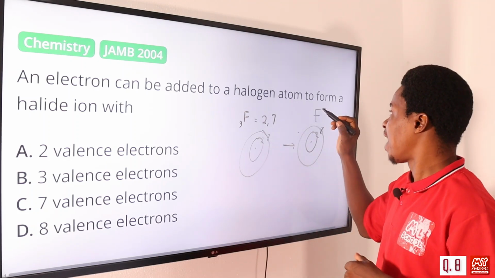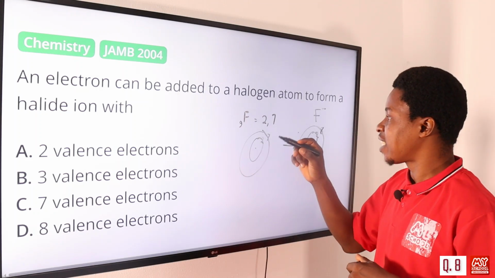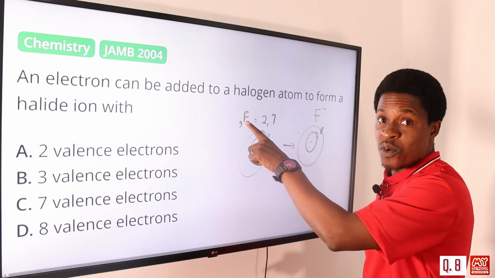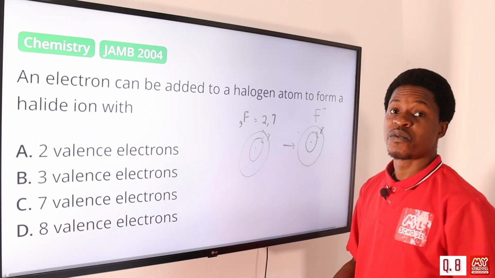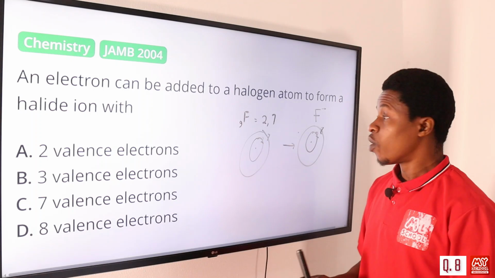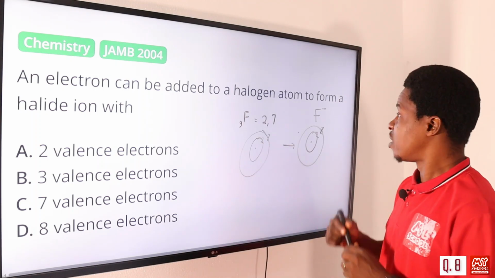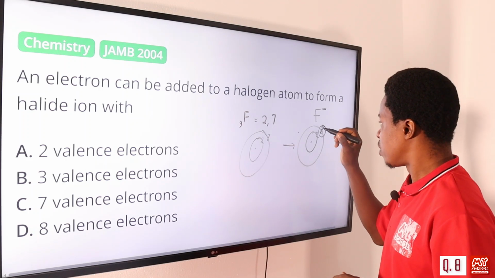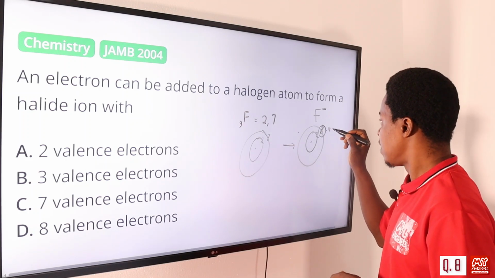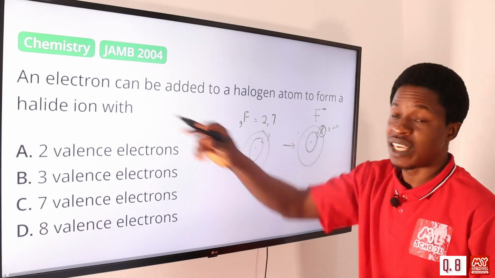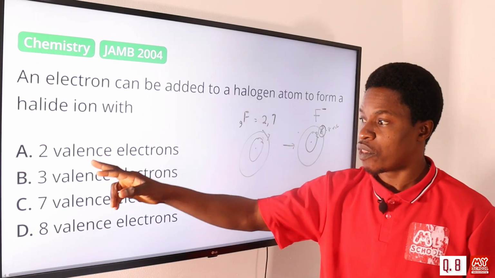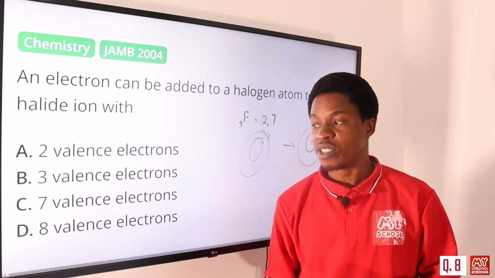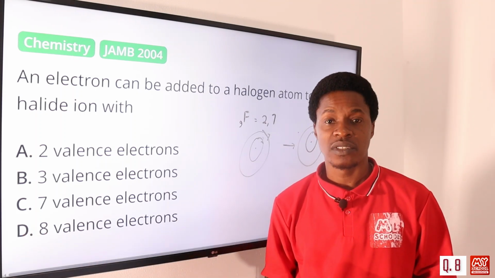So when it becomes a halide ion, minus 1 means that it has accepted an electron, maybe from a fellow atom like fluorine, or from a metal or a highly electropositive element, to become F minus. So this is the valence electron, the outermost shell, that is 8. So it's going to have 8 valence electrons to become a halide ion. Among the options we have here, 2, 3, 4, 7, and 8, the correct answer is option D, 8 valence electrons.